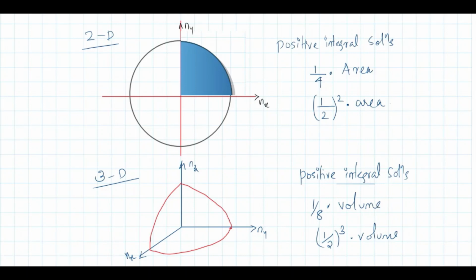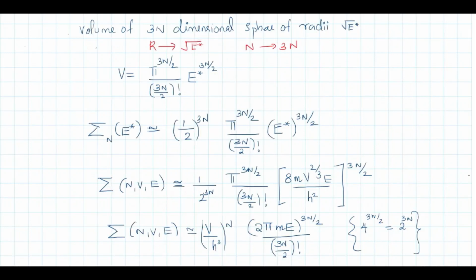3 dimensional പറയുമ്പോൾ 1 by 8 of total volume. 1 by 8 നെ എനിക്ക് 1 by 2 cube എന്ന് എഴുതാം. So 2 dimension ആകുമ്പോൾ 1 by 2 square of total area മതി. 3 dimensional ആകുമ്പോൾ 1 by 2 cube of total volume മതി. കാരണം നമ്മൾ നോക്കുന്നത് പോസിറ്റീവ് ഇന്റഗ്രൽ വാല്യൂസ് ആണ് nx ny nz ന്. അങ്ങനെയാണ് 3n dimension നമുക്ക് number of microstates എഴുതുന്ന സമയത്ത് it is just 1 by 2 raised to 3n. 1 by 2 raised to 3n into this volume.